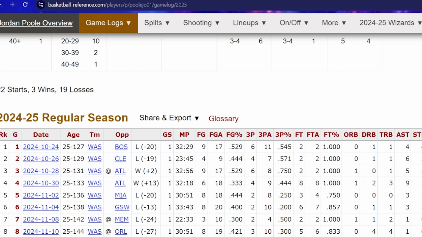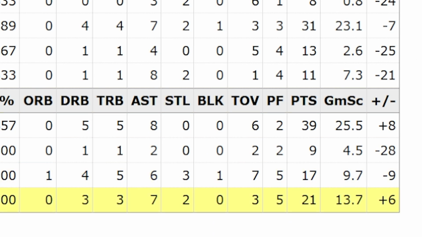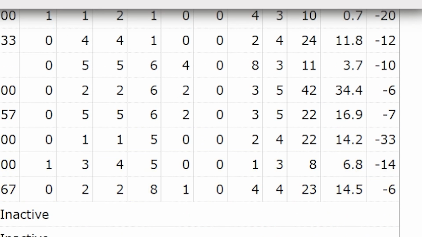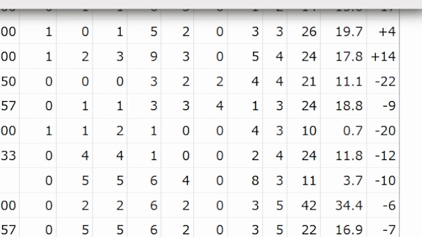So right here, you see points. Let's go look at the points on a game-by-game basis. His most recent game, 21 points. Game before that, 17. Game before that, 9. Then 39. Then 11. Then 13. Then 31. Then 8. Then 23. Then 8. You see the pattern here? Very, very up and down is what he brings to the table. He's a wild card, who is sometimes going to go crazy, sometimes not going to go crazy.